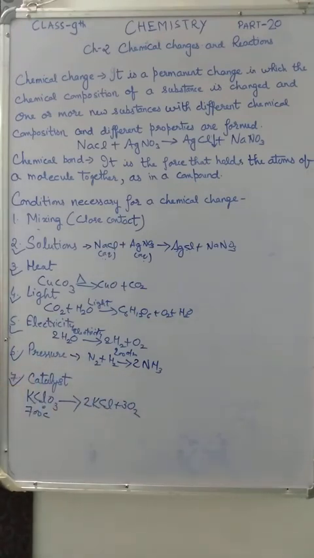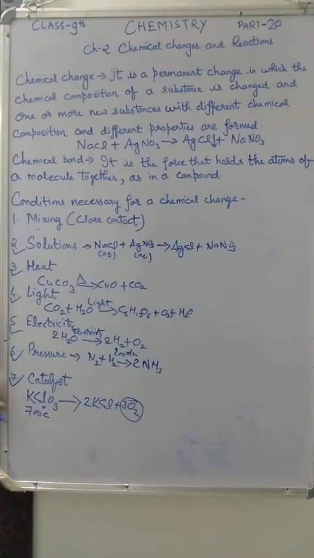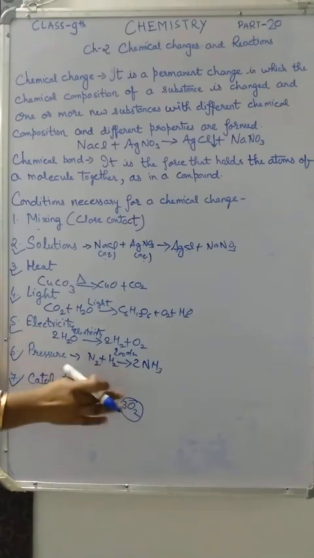Now all of you listen very carefully. Potassium chlorate decomposes only at 700 degrees Celsius, and even then the rate of release of oxygen is very slow.